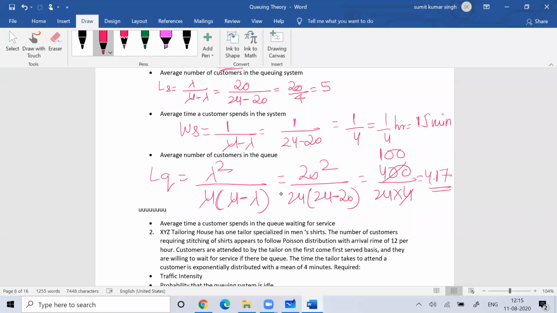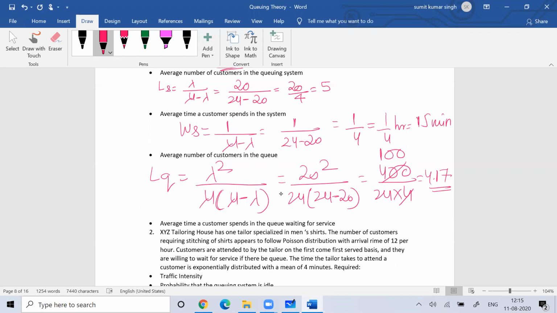Average number of customers in the queue is 4.17. So you can understand that normally in this problem, 4 people are always in the queue. From the output I got till now, I can understand that the average number of customers in the system is 5, who are getting serviced in the system.